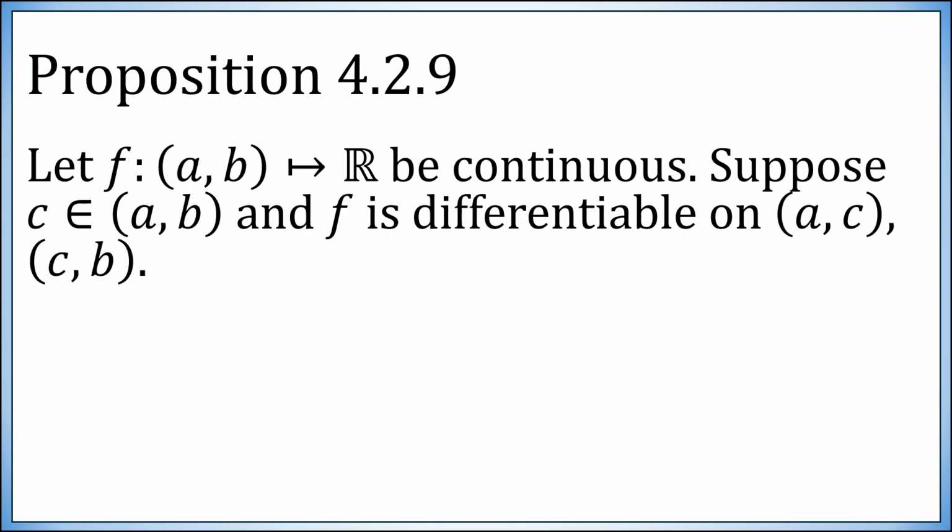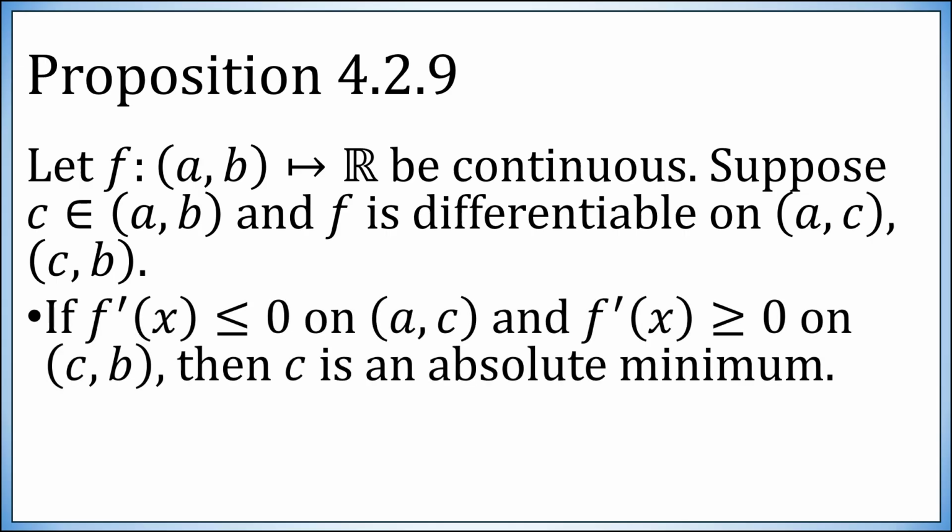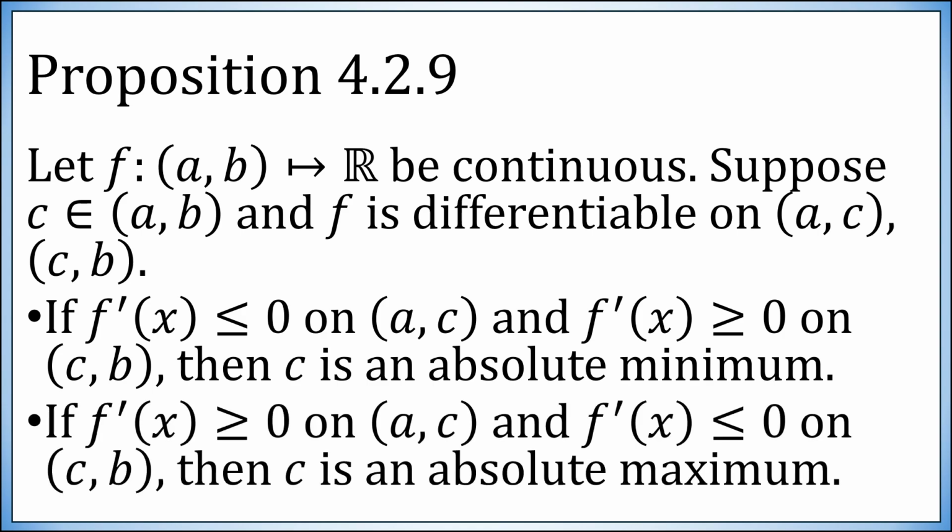So here's that proposition. Let f be continuous on an open interval. Let c be an interior point. And suppose f is differentiable at least from a to c and c to b. If f prime is less than or equal to 0 to the left of c, but bigger than or equal to 0 to the right of c, then c is an absolute minimum, whereas, in contrast, if f prime is bigger than or equal to 0 to the left of c, and less than or equal to 0 to the right of c, then c must be an absolute max.